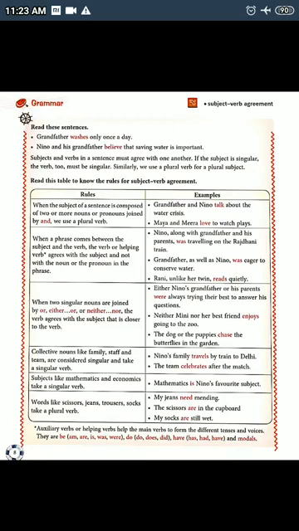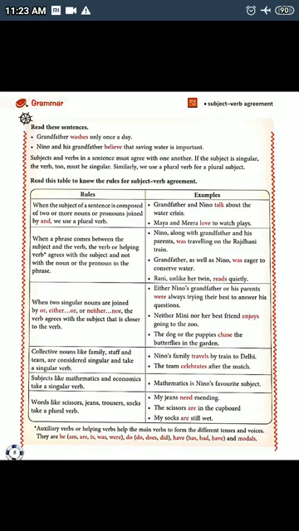Now, the third rule states that when two singular nouns are joined by or, either or, or neither nor, the verb agrees with the subject that is closer to the verb. Take this example.